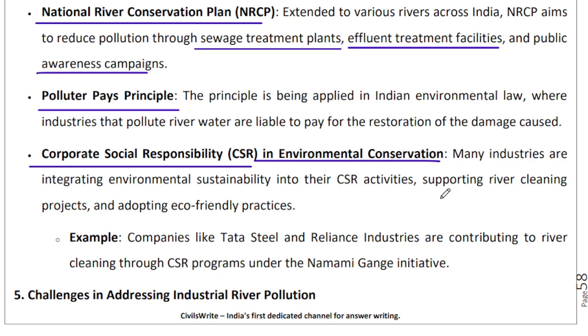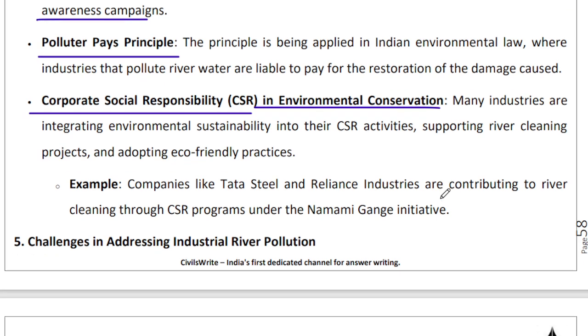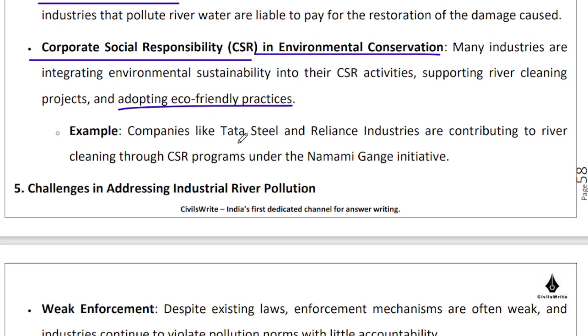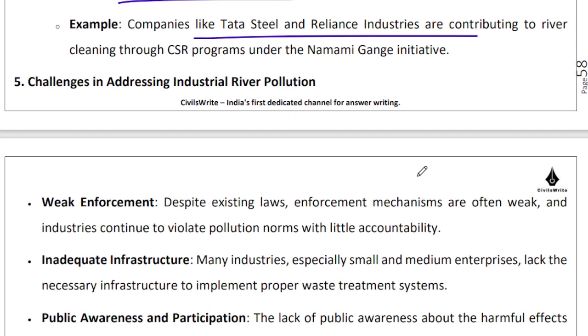A lot of industries, a lot of brands, keeping in mind environmental sustainability, keeping in mind the concept of triple bottom line, are supporting river cleaning projects and adopting eco-friendly processes and so on, right? So companies such as Tata Steel and Reliance Industries are trying to do their bit, right? So what are the challenges in addressing industrial river pollution?